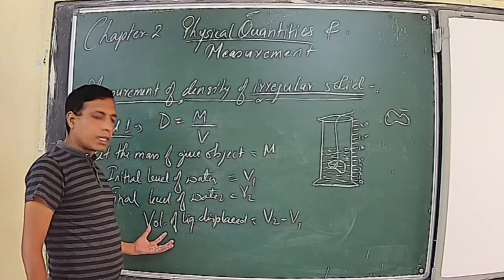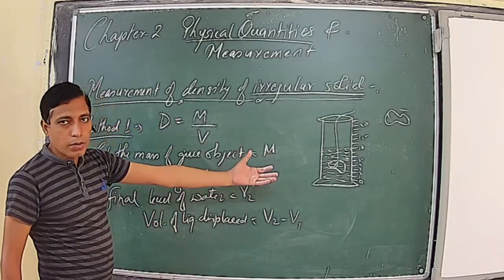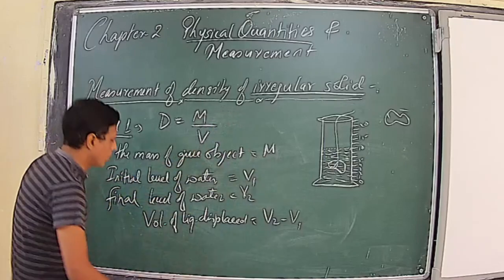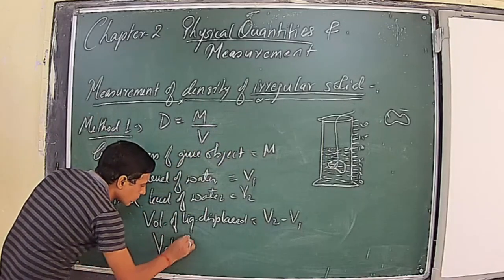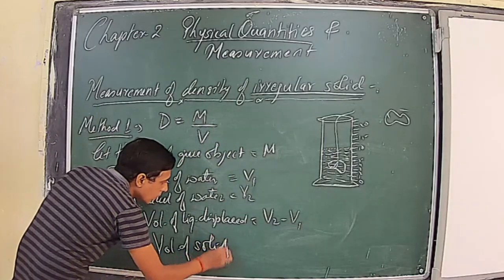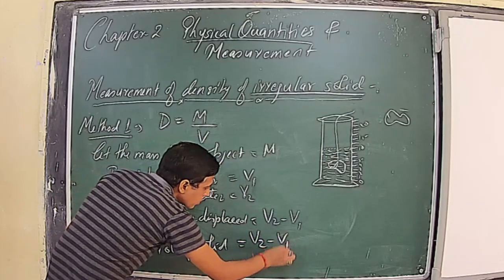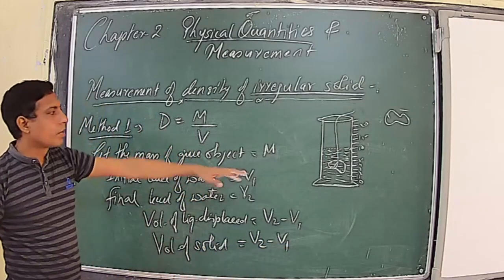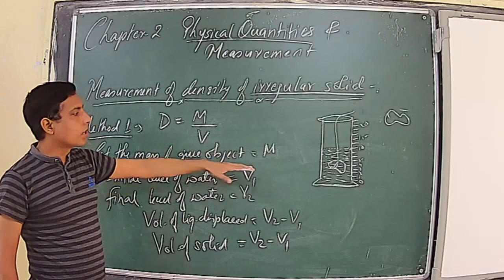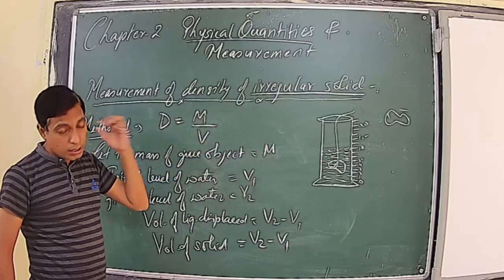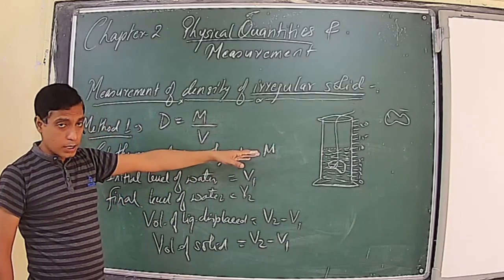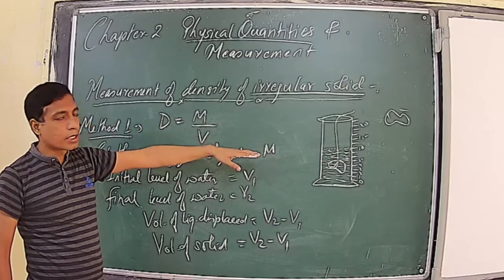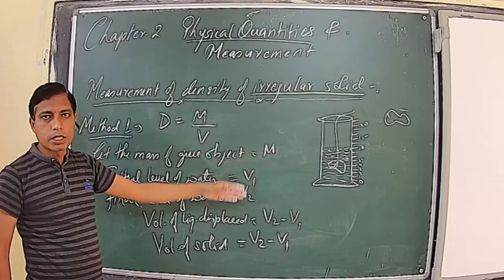And we also know that the volume of liquid displaced is equal to the volume of the solid submerged. So the volume of the solid will be equal to V2 minus V1. So this is called the displacement method. For measuring the volume, we have used the measuring cylinder. We have first filled it partially with water up to a level and say it is V1.